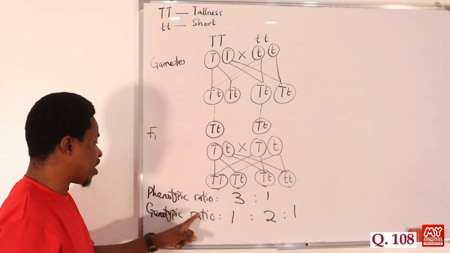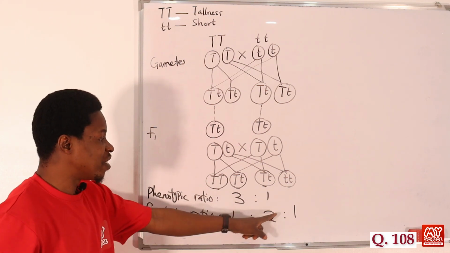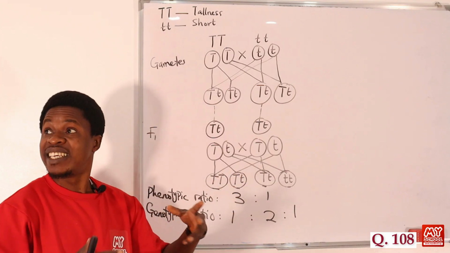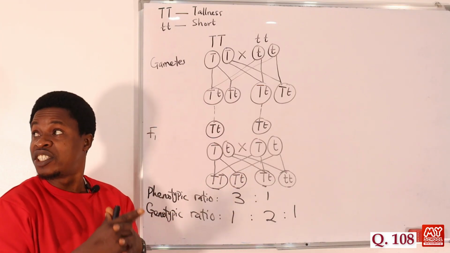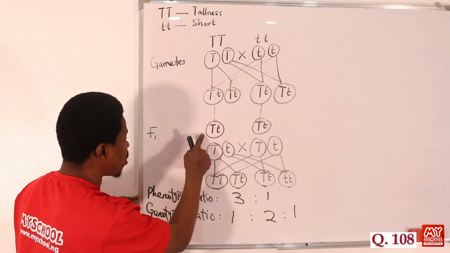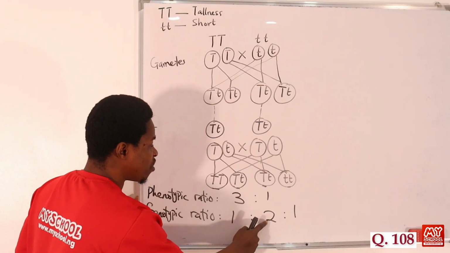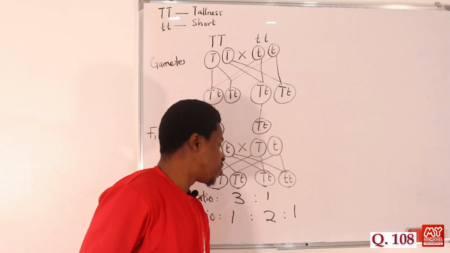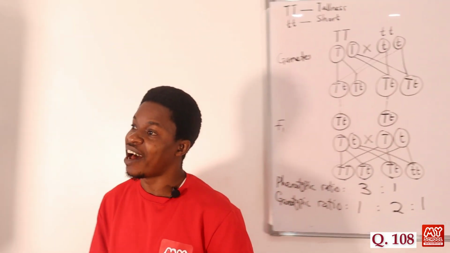And then the genotypic ratio is what? Ratio 1:2:1. The question says, the genotypic ratio of the offspring for the first filial generation, which is ratio 1:2:1. Now let's move on to the screen and see the options we have provided.